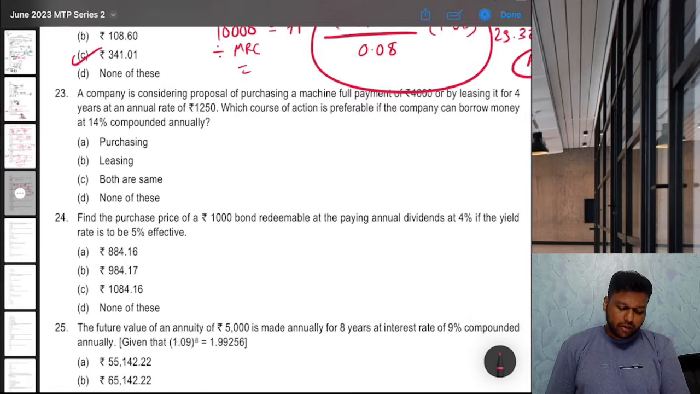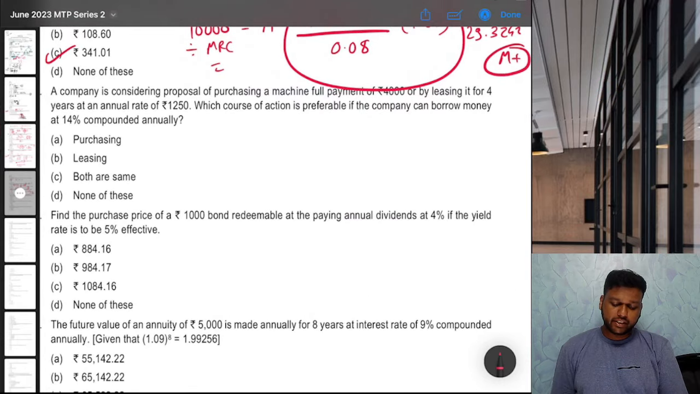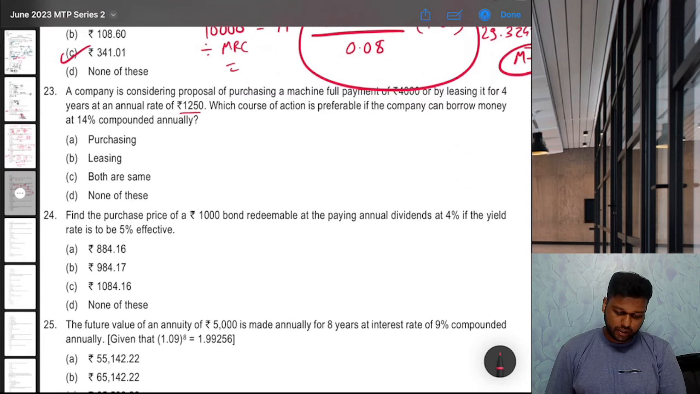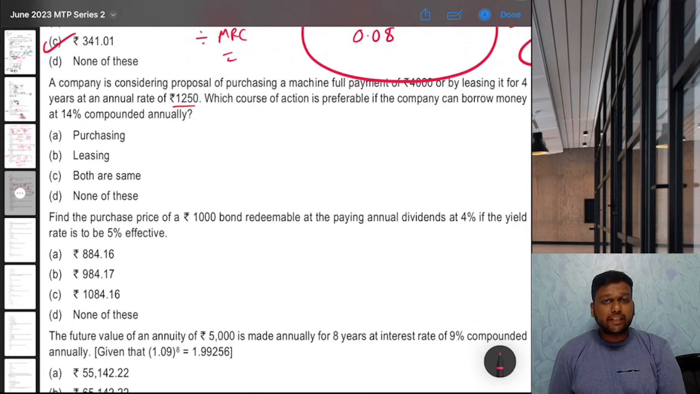23. A company is considering a proposal of purchasing a machine, full payment of 4,000, or by leasing it for 4 years at an annual rate of 1250. Which course of action is preferable if the company can borrow money at 14% compounded annually? Okay, 14% is a high rate. So let's check. Probably leasing would be the correct answer here. So we have to check NPV of both options, net present value.